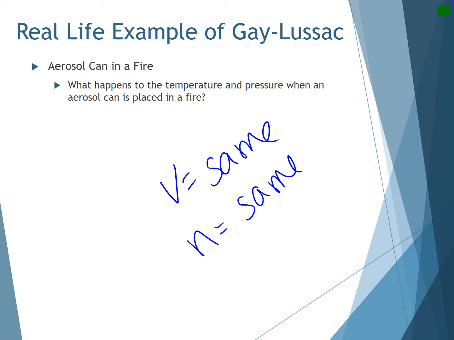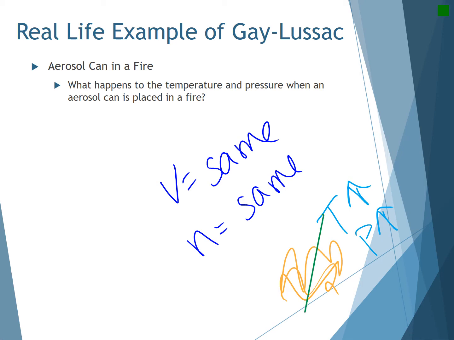Well, if you throw it into a fire, okay, here's my fire, what's going to happen? The temperature is going to skyrocket because the fire is obviously hot. If the temperature goes up, these molecules are going to be moving faster and faster, and they're going to be bouncing off the wall more and more often, which means your pressure is going to go up. And if your pressure gets too high, you can cause an explosion. So I would highly recommend not ever putting an aerosol can into a fire, okay? But if your temperature went up, your pressure went up.